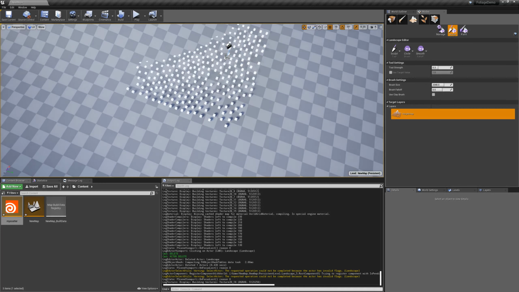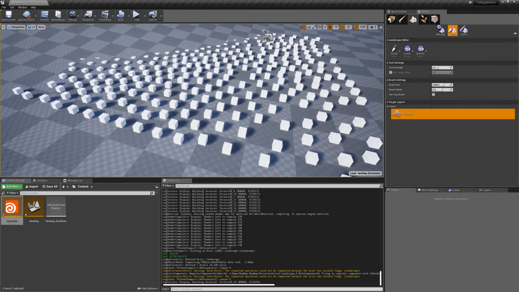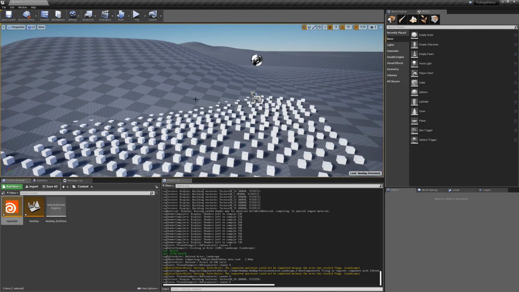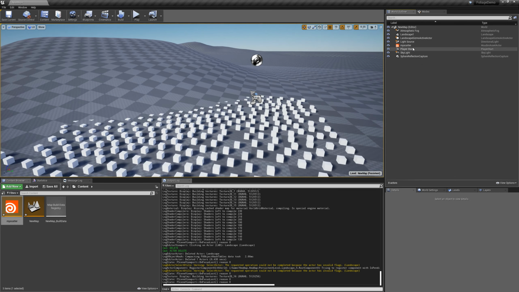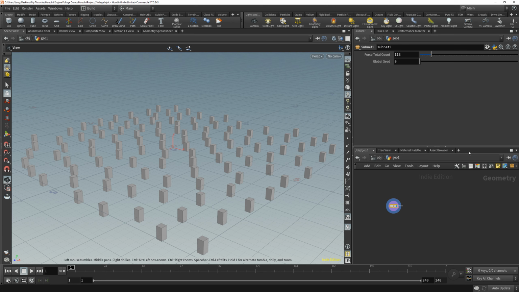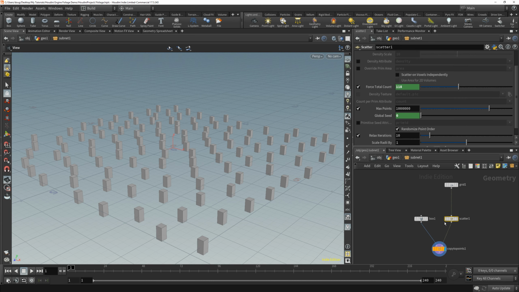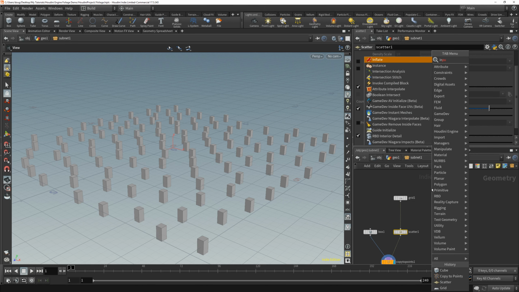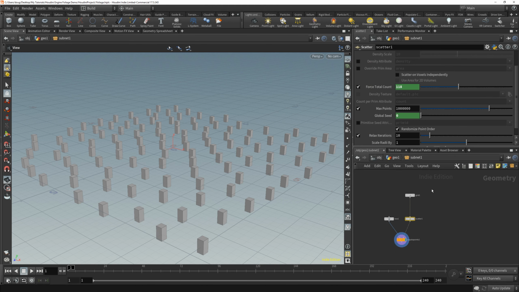So now I've managed to scatter all of these boxes onto a grid, but what I want to do is scatter them on the landscape. And so what we have to do is go back to the Houdini digital asset and do that. So we go into the subnet, and what we need here is access to input 1.